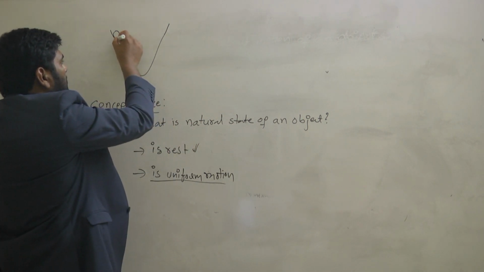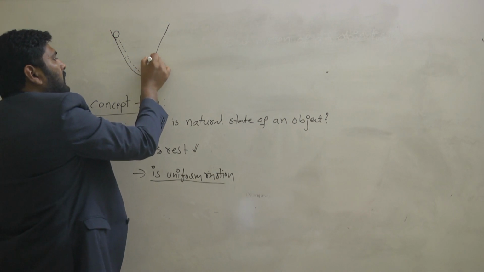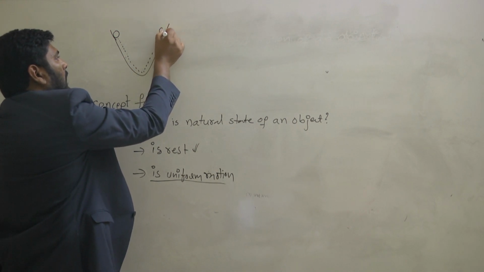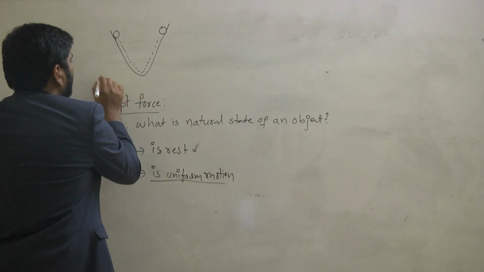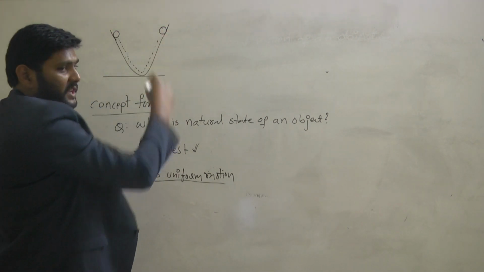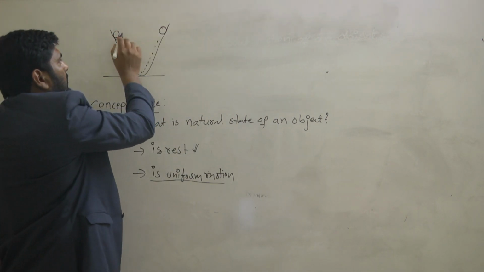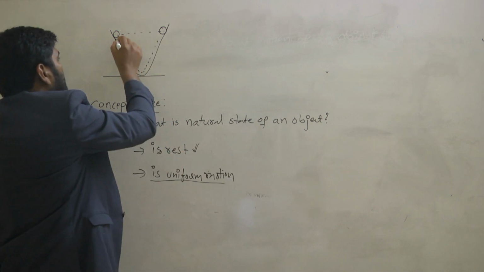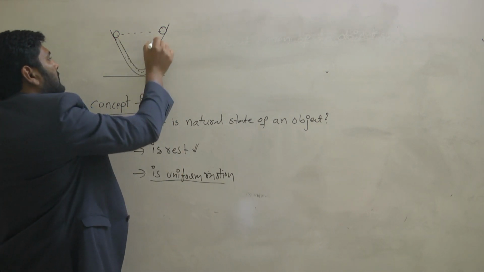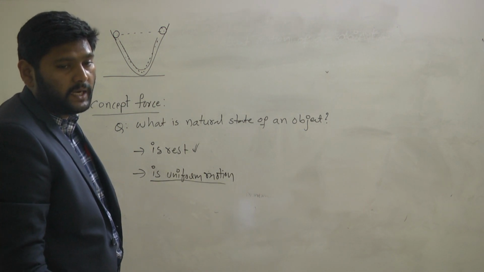When he leaves the object here, the object travels along this direction and reaches exactly the same height in the other direction, because it is a very smooth surface. The object slides along this smooth track and reaches the same height. To raise the same height, the object traveled this much distance. Am I right?